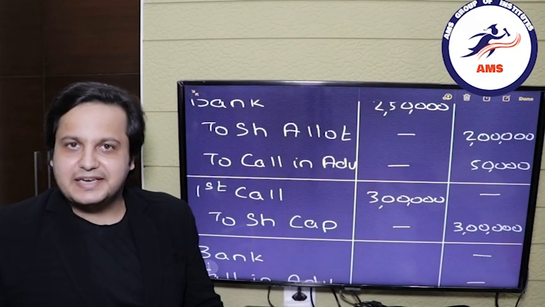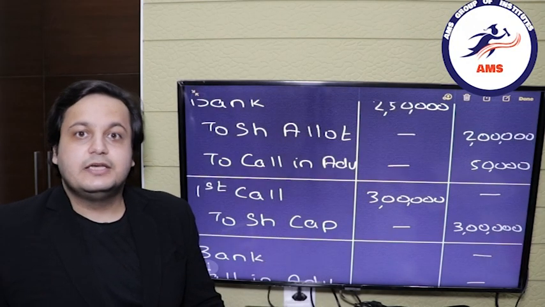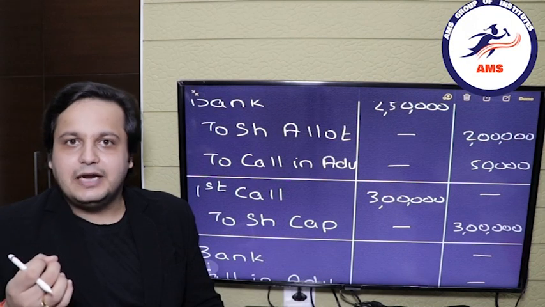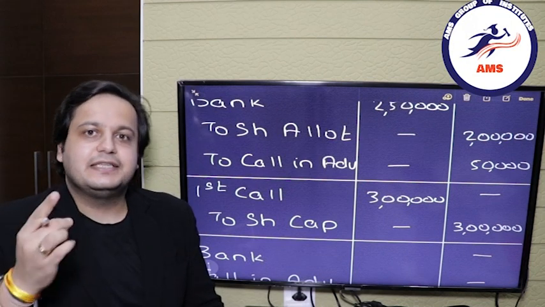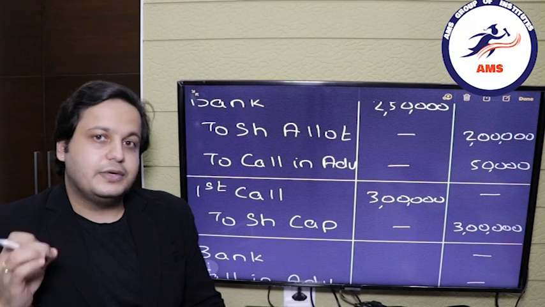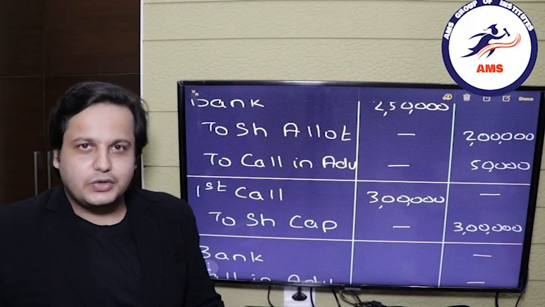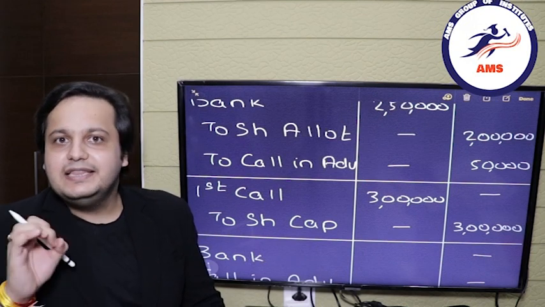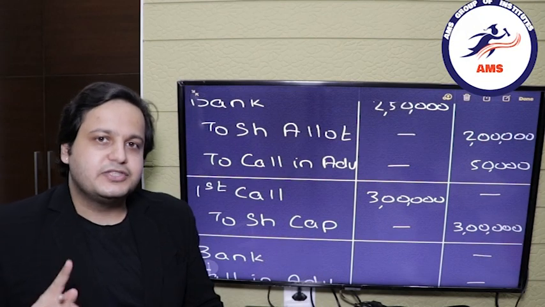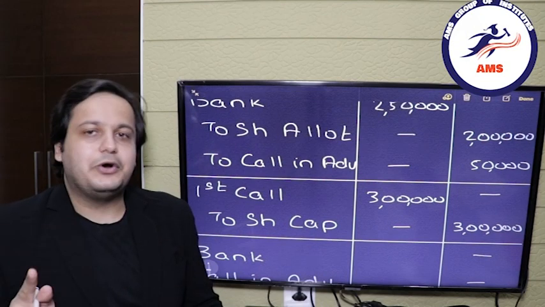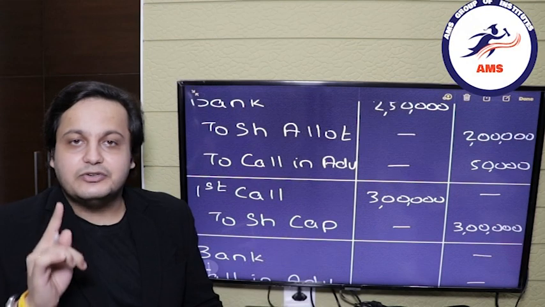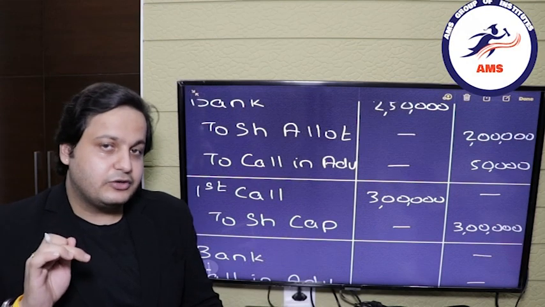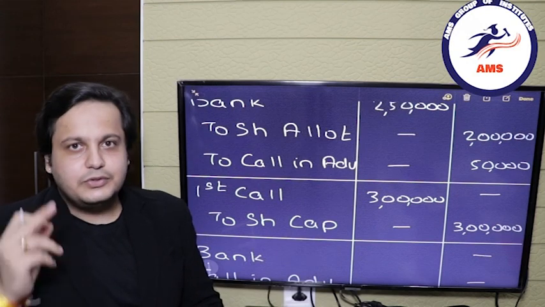Call in advance is credited by 50,000 rupees. So whenever we are deducting from that balance, we will debit the call in advance amount. In this case, we are calling 3 rupees from him. So in the payment entry of the first call, we will debit the call in advance by 30,000 rupees. Now if you want to see the calculation of 30,000, let's go to the working note.